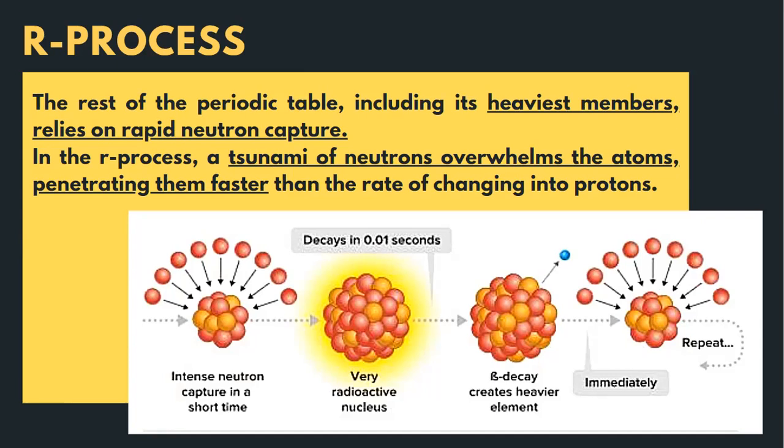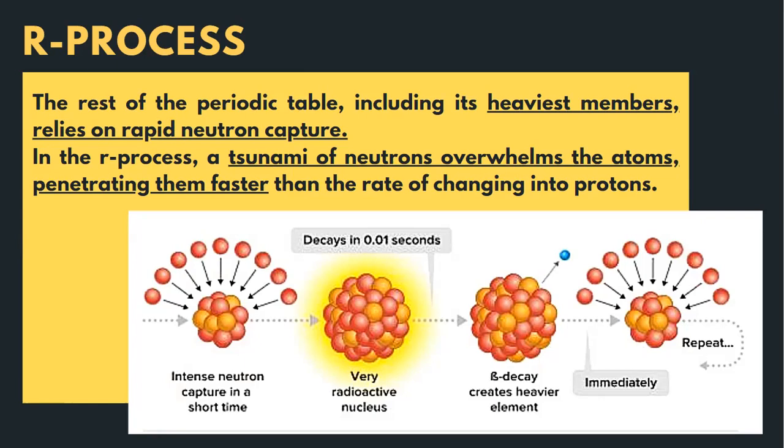In the R process, numerous neutrons enter your atom at the same time. Sometimes you can create a new element within only 1 second, a few seconds, or minutes, because there are so many neutrons and the transformation into protons is faster. So that's the difference. S is slow neutron capture, while R is rapid and takes only a few seconds or minutes.